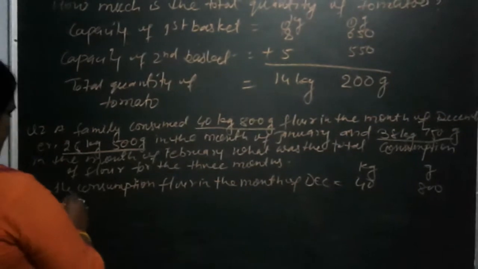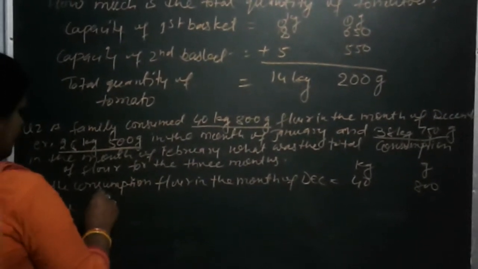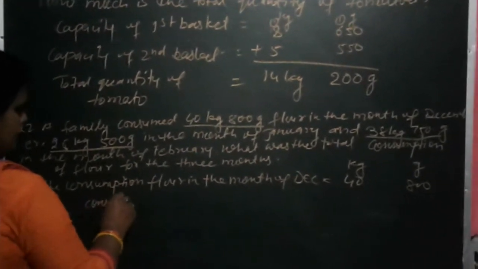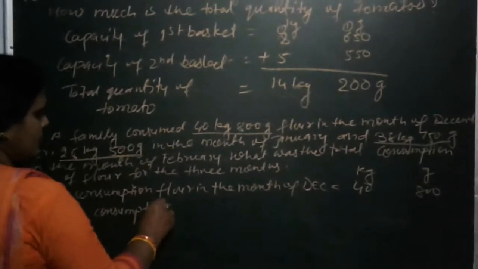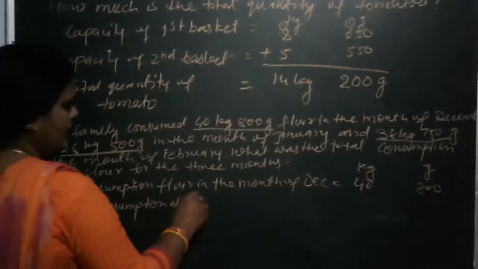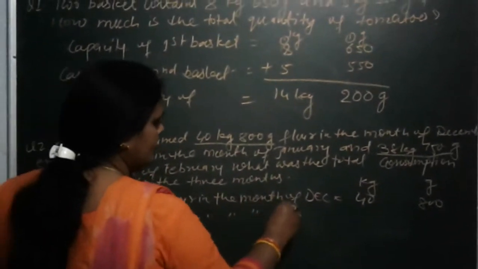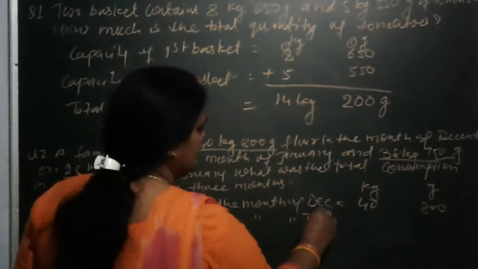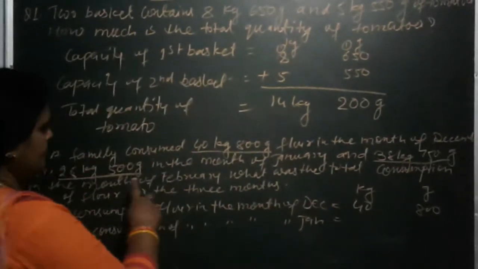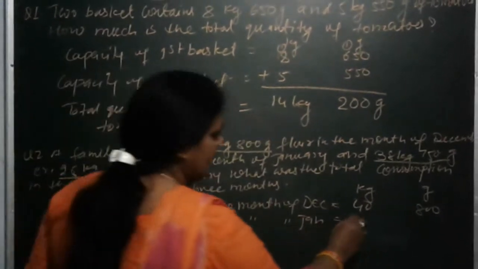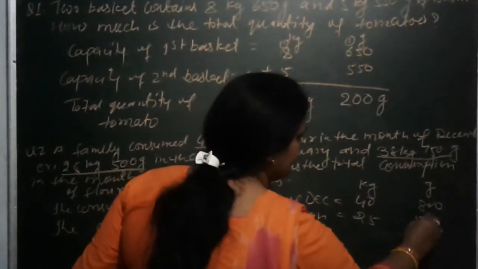Now next one is the consumption of flour in the month of January is equal to 25 kg 500 gram.